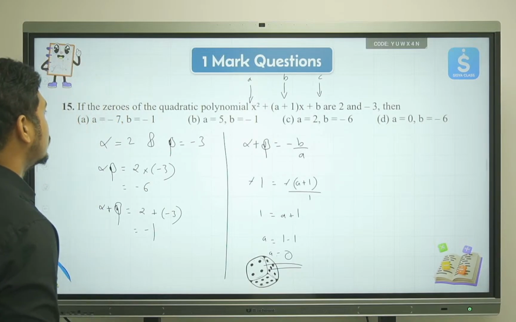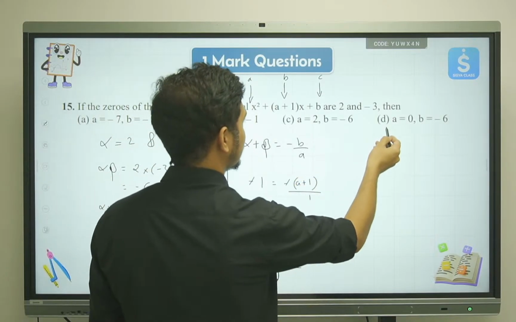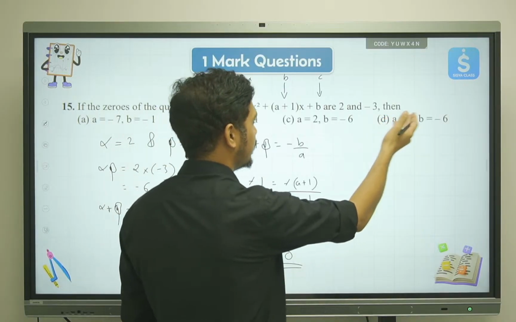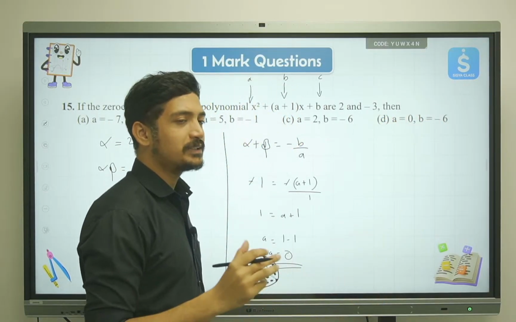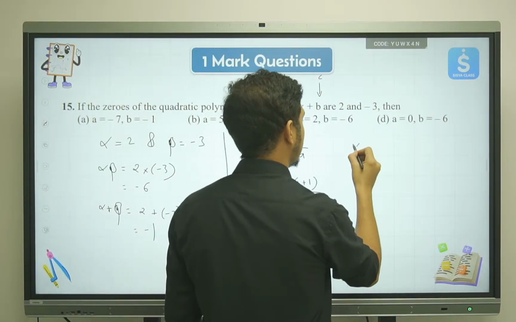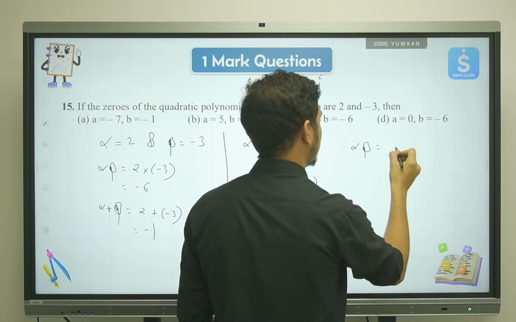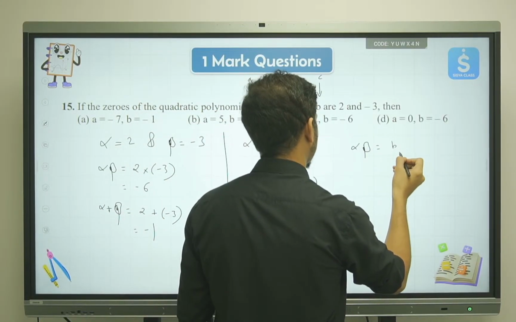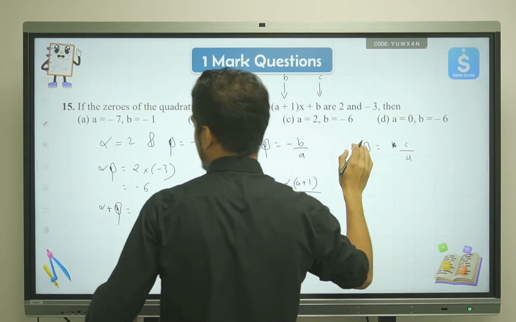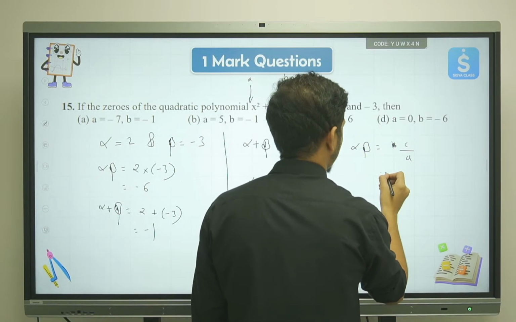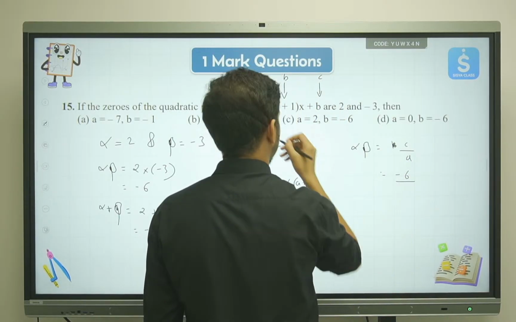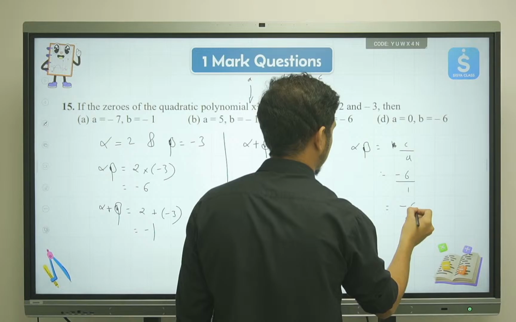The only place where a is equal to 0 is option D. Here, without even solving, I can say that option D is the correct one, but for the sake of verification we'll solve it. Alpha into beta is equal to c upon a. So alpha into beta is equal to minus 6. We'll write minus 6 upon a, and the value of a is 1, so we get minus 6, and that's it.